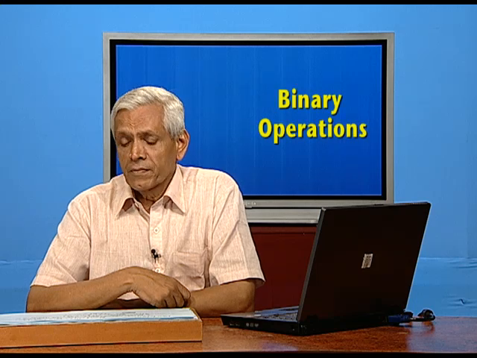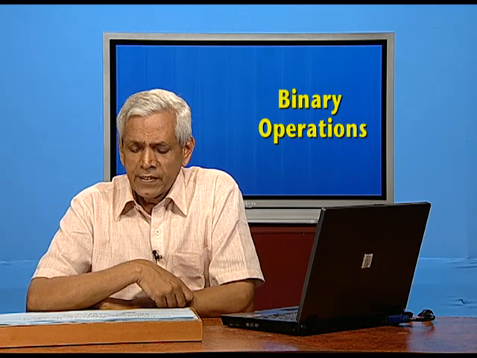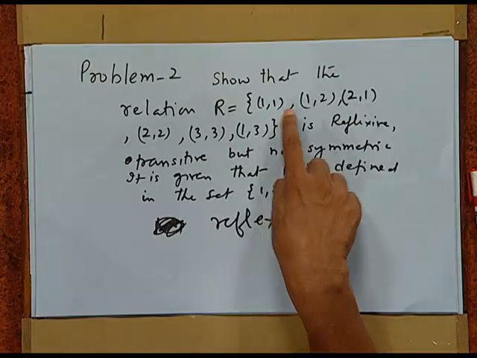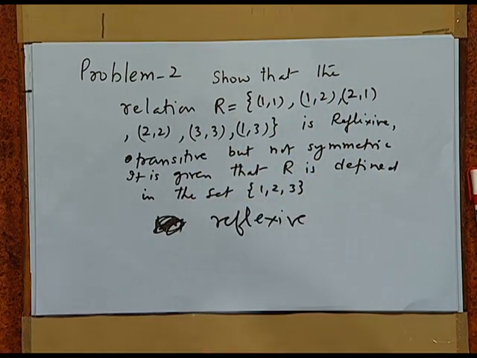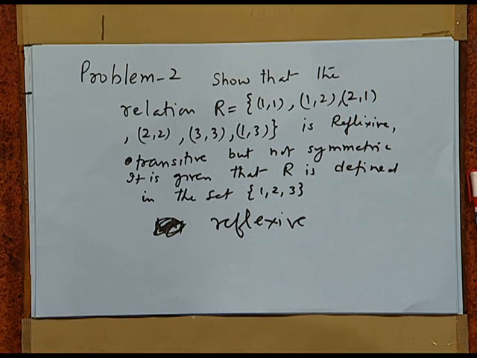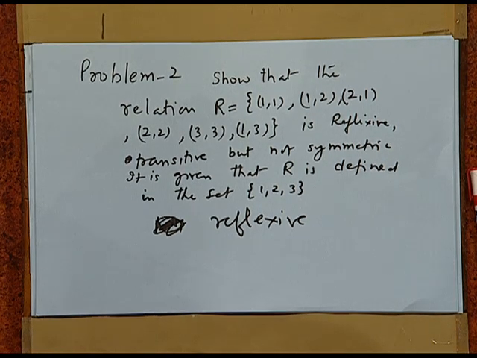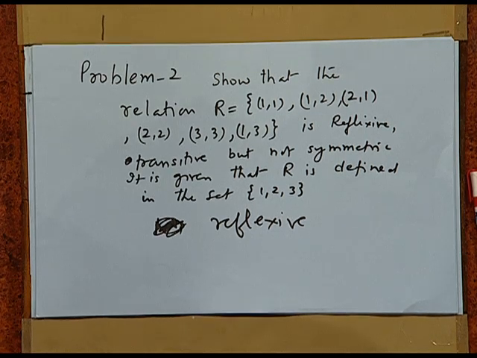Let us take one more problem. Show that the relation R = {(1,1), (1,2), (2,1), (2,2), (3,3), (1,3)} is reflexive, transitive, but not symmetric. It is given that R is defined in the set {1, 2, 3}.